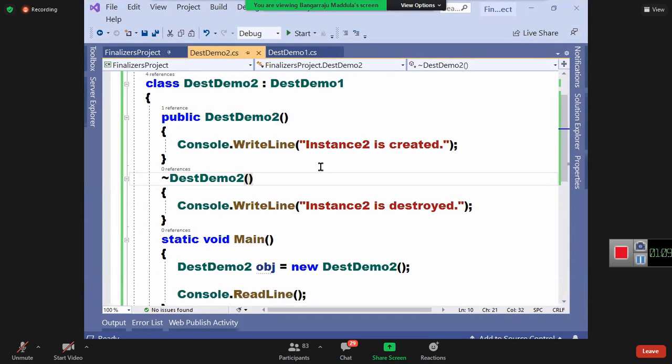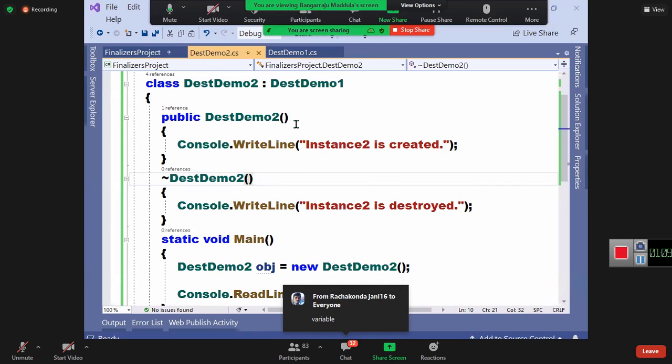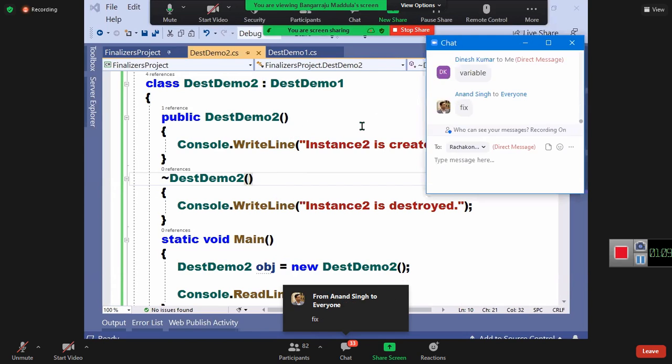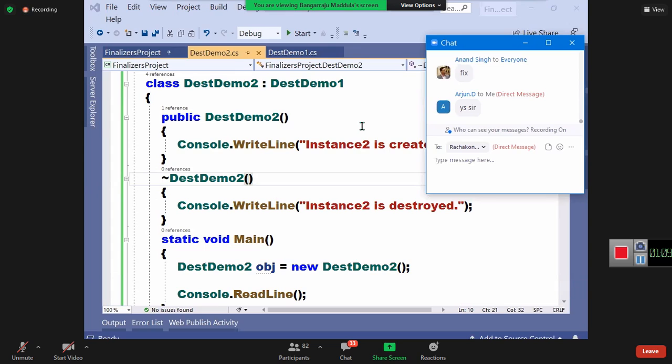Strings are fixed length or variable length? Strings are immutable. You watched the video on StringBuilder and again you're telling variable length. Strings are immutable. You cannot modify them. Once you declare a string, you can't modify it. If you try to modify, what is happening? Another copy gets created for you. Strings are immutable. I gave you the video and you watched it also.